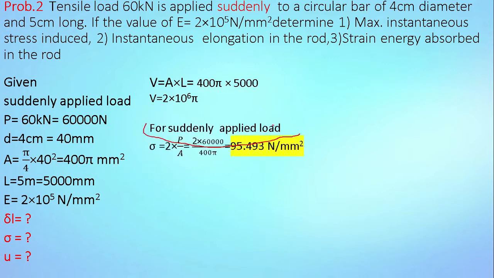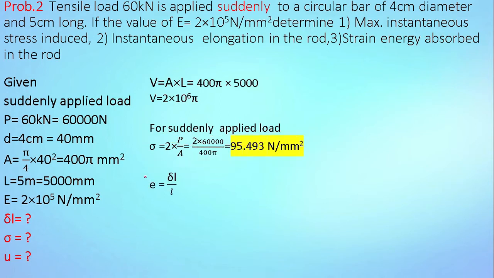We know the formula for suddenly applied load: sigma is equal to 2 times P divided by A. So put the values of load and area: 2 multiplied by 60,000 divided by 400 pi. It gives 95.493 Newton per mm square. So this is our first answer.